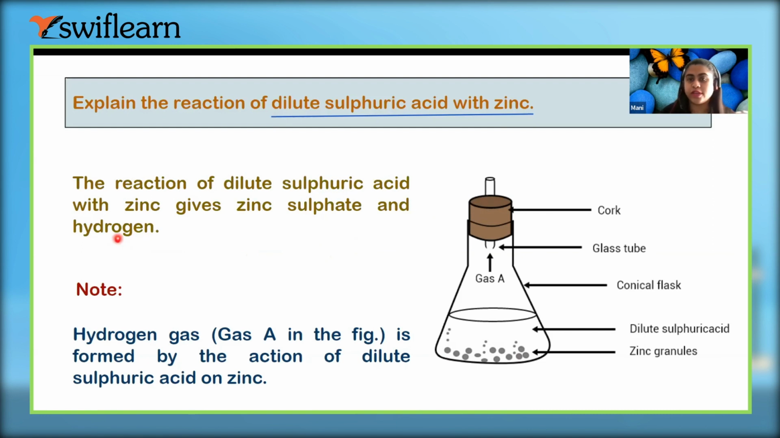So, okay, where we were here. They are saying the reaction of dilute sulfuric acid and zinc gives zinc sulfate and hydrogen. So hydrogen is a gas. So here what is going on is dilute sulfuric acid and there are some zinc granules, right? Zinc is a metal. So you can see a metal here and a non-metal here, and when they are reacting, what we get is zinc sulfate, right? And hydrogen gas is evolved. Okay, gas A in the figure.